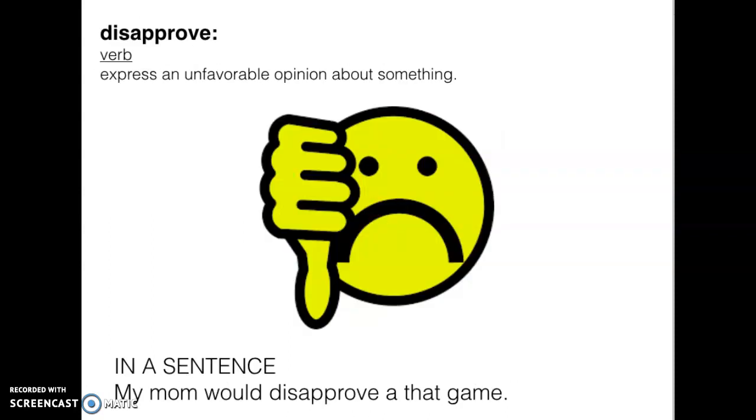Disapprove is a verb. Express an unfavorable opinion about something. In a sentence, my mom would disapprove of that game. It should say "of" here. Let's change it quickly. Of that game. I'm sure that there's a few games that your mom would probably disapprove of.